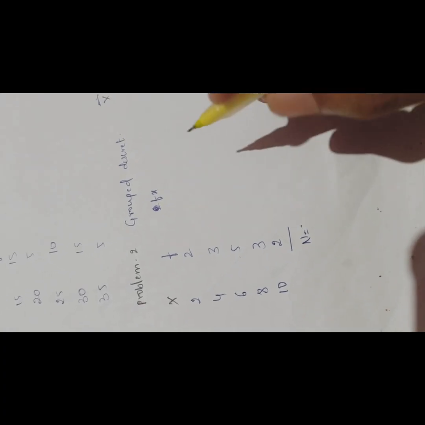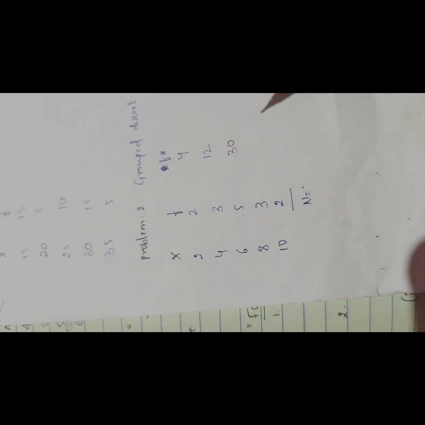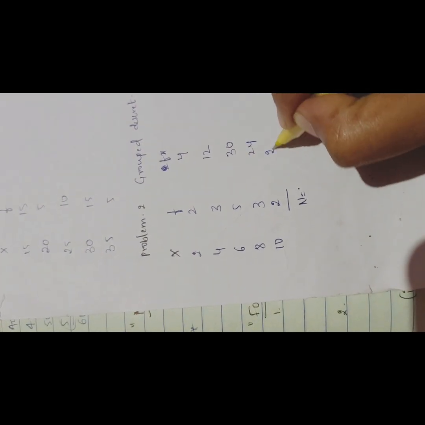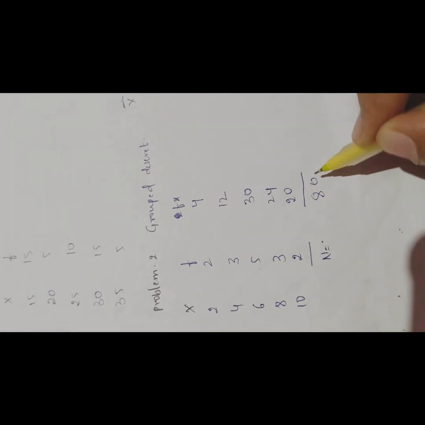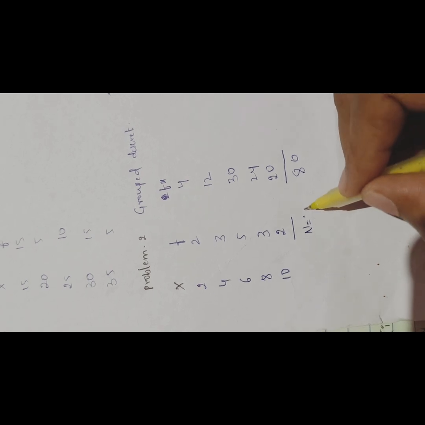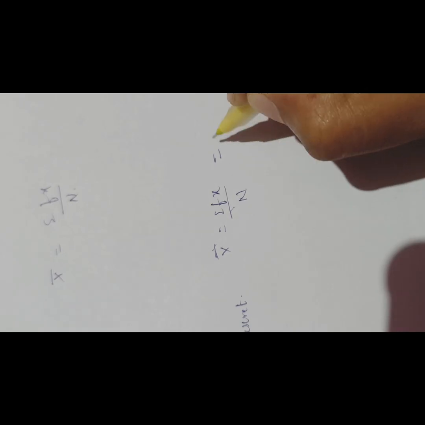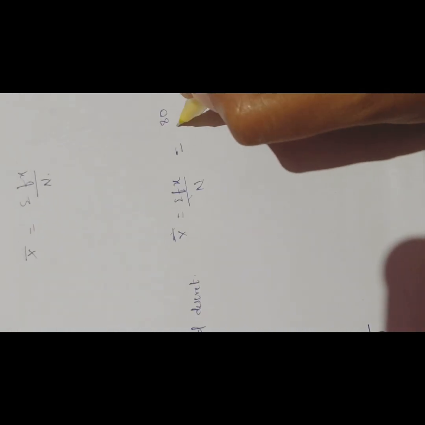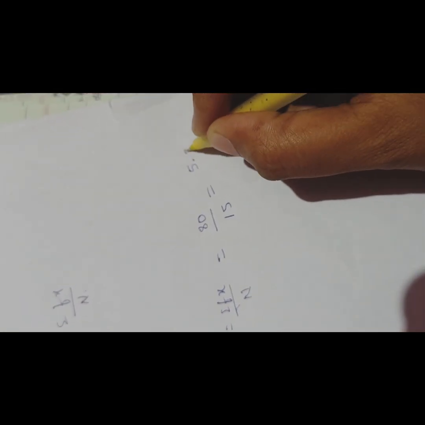We need to put the data, that is 4, 12, 30, 24 and 20. Followed by this we need to add the data. So this will be 80, and we need to calculate the total frequency, that is 15, which is capital N. According to the formula we will put in the data: sigma fx divided by capital N, that is 80 divided by 15. After dividing we'll get the value 5.3. So 5.3 is our average.